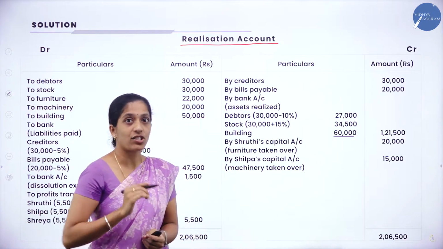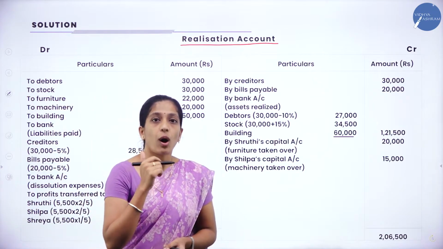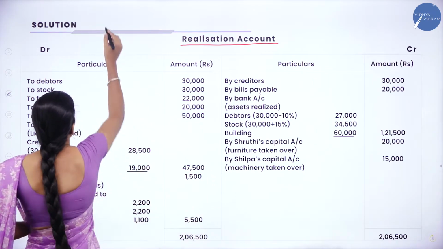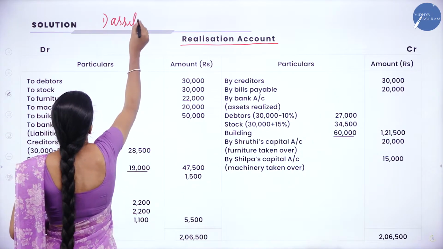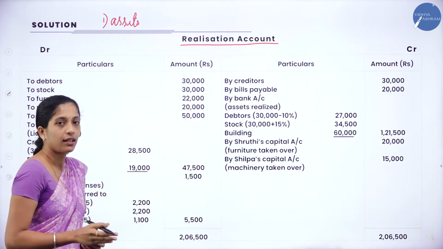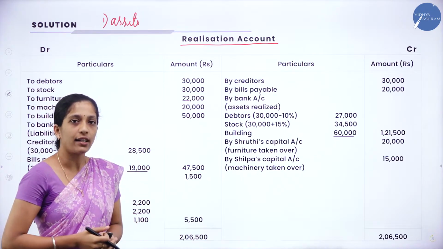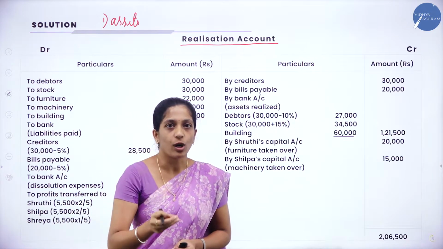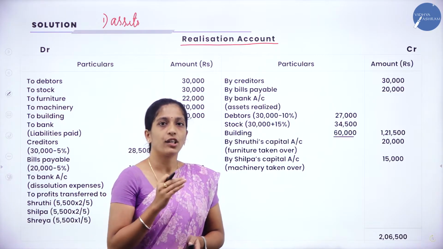Now, what is the first step? While preparing a realization account, we will transfer all the assets, except cash or bank as well as profit and loss account.